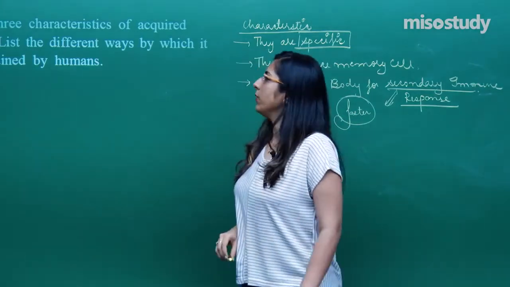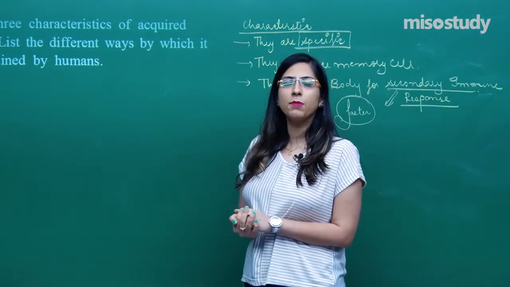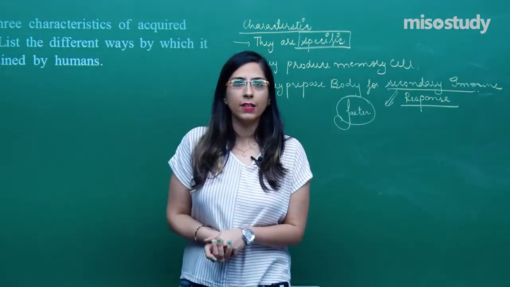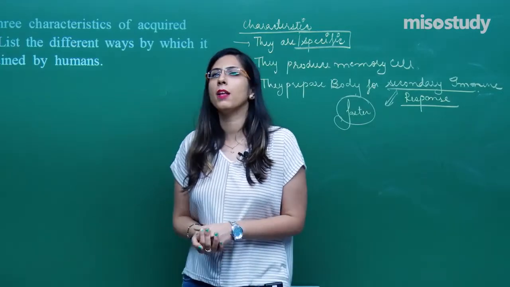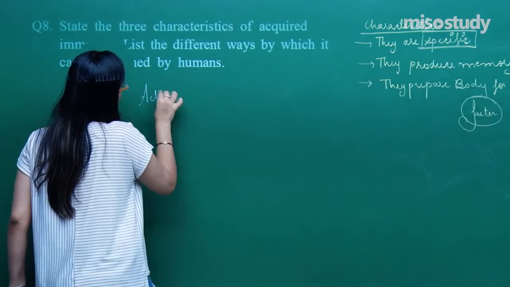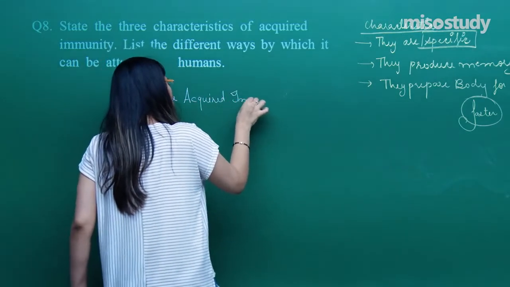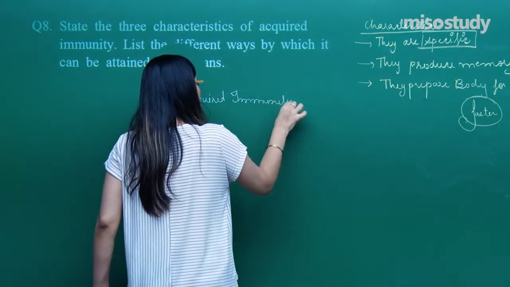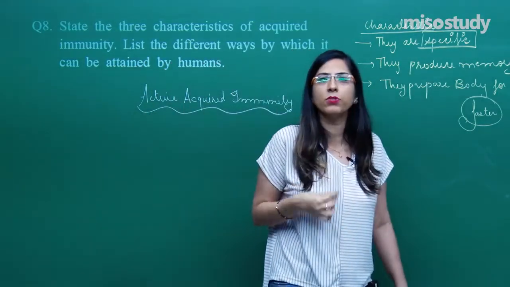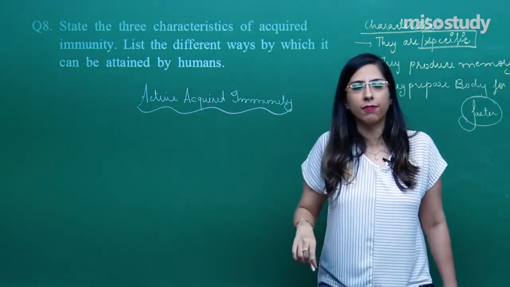Right? Now, the next part of the question says, list the different ways by which it can be attained by humans. This acquired immunity can be attained by two processes. One is called active and the second is passive acquired immunity. The first one is called active acquired immunity. The name itself indicates active, that means our immune system is active, that means the antibody is secreted in the body itself, right?